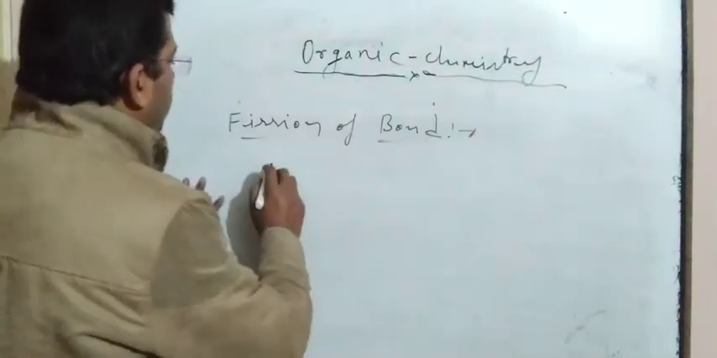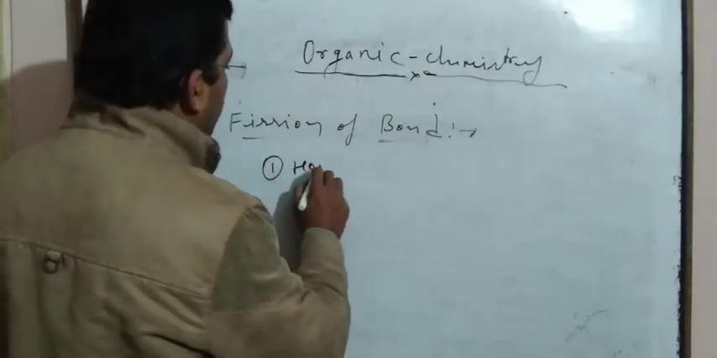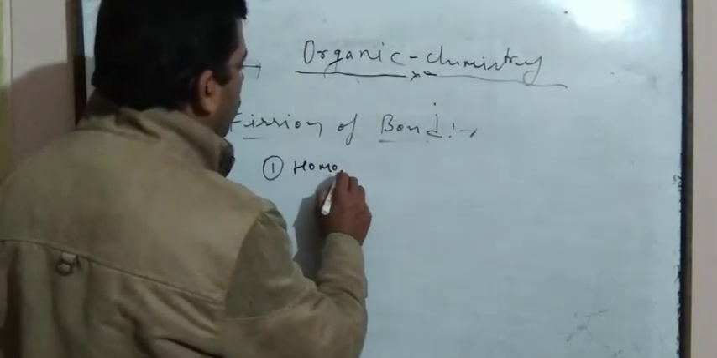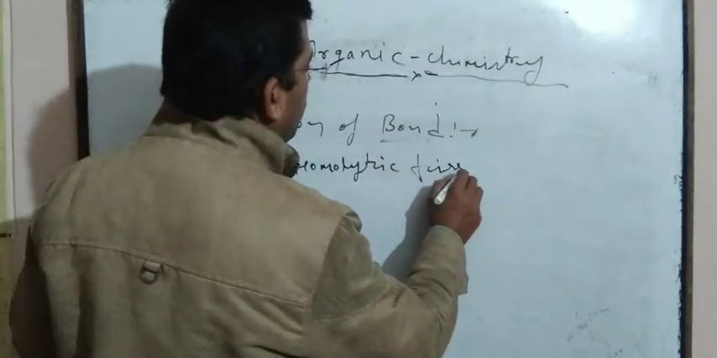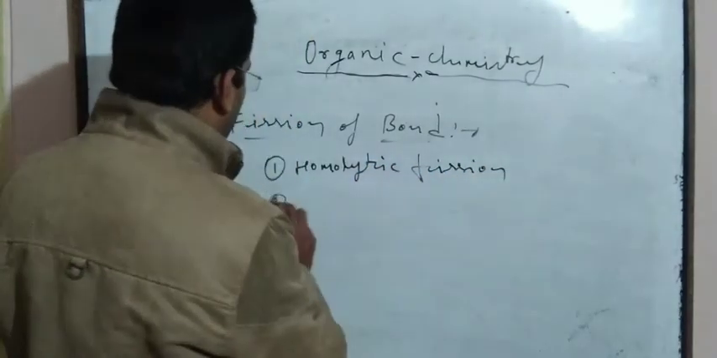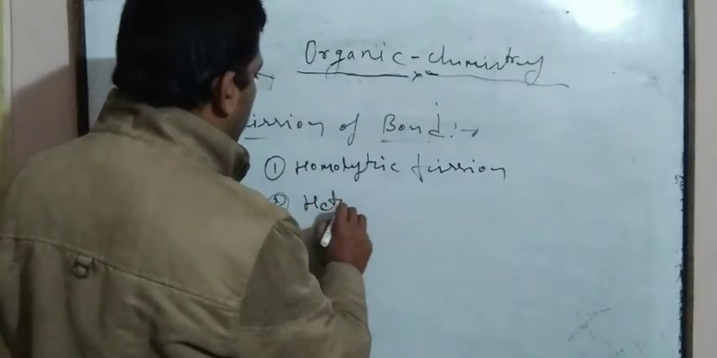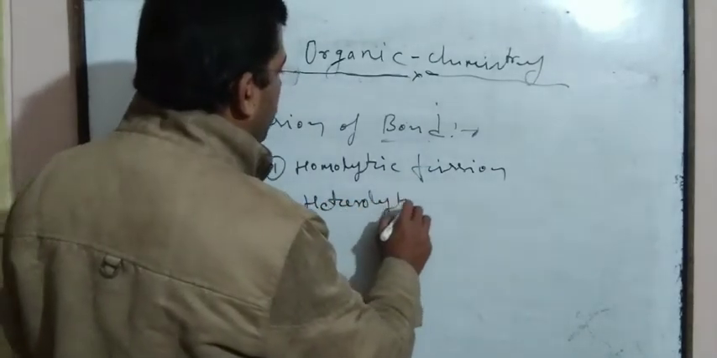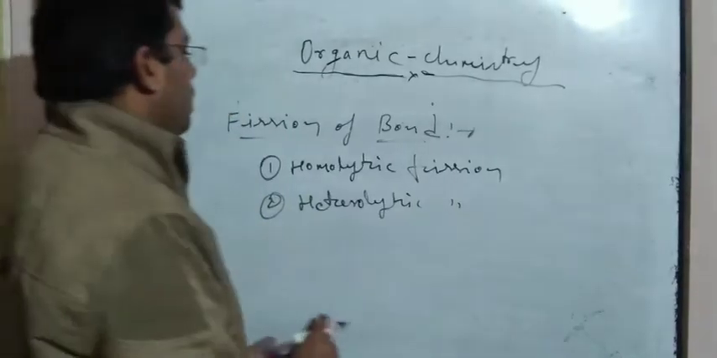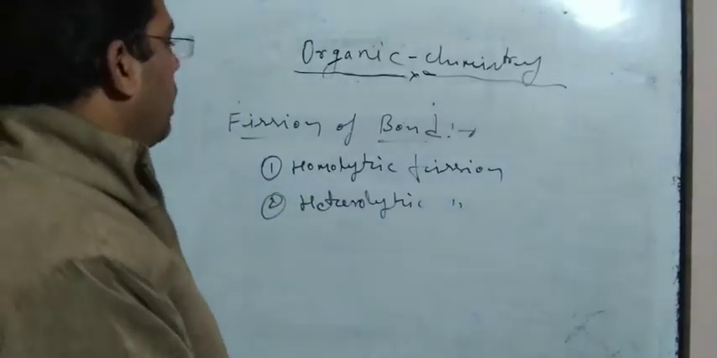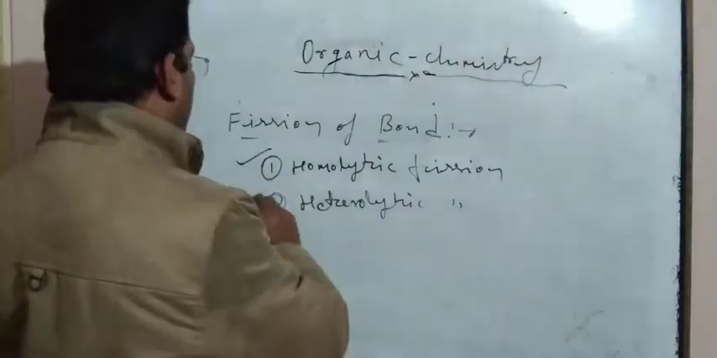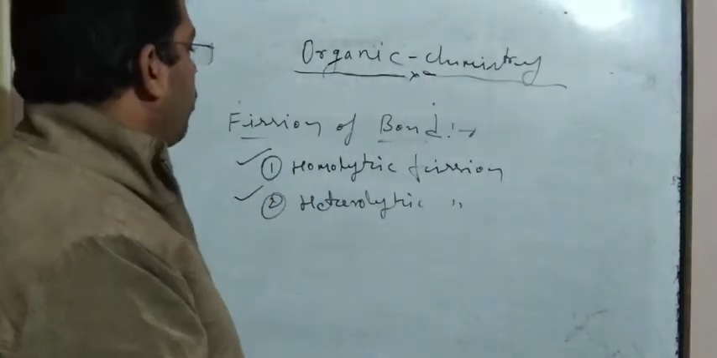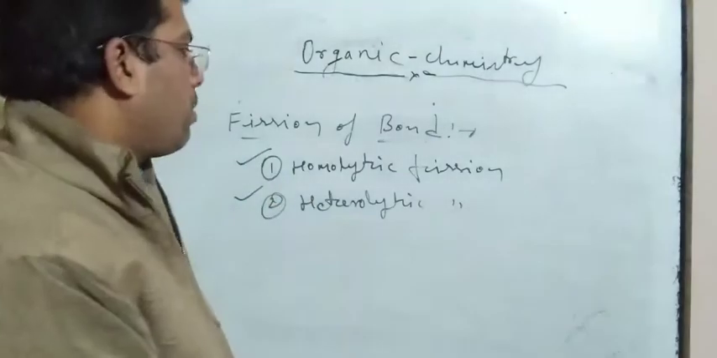So there are two types of fission. First is homolytic fission and second is heterolytic fission.